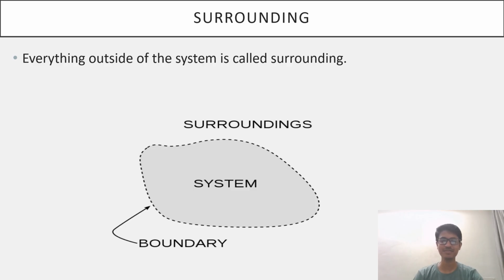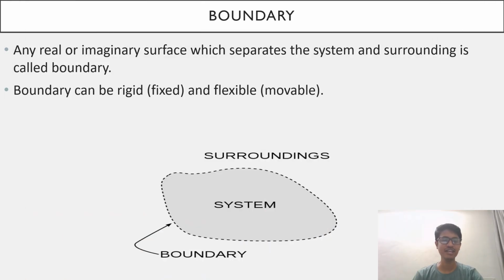Okay, then we will move forward. What is the boundary? A boundary is a real or imaginary surface which separates the system and surrounding. A boundary can be rigid, fixed, or movable also.